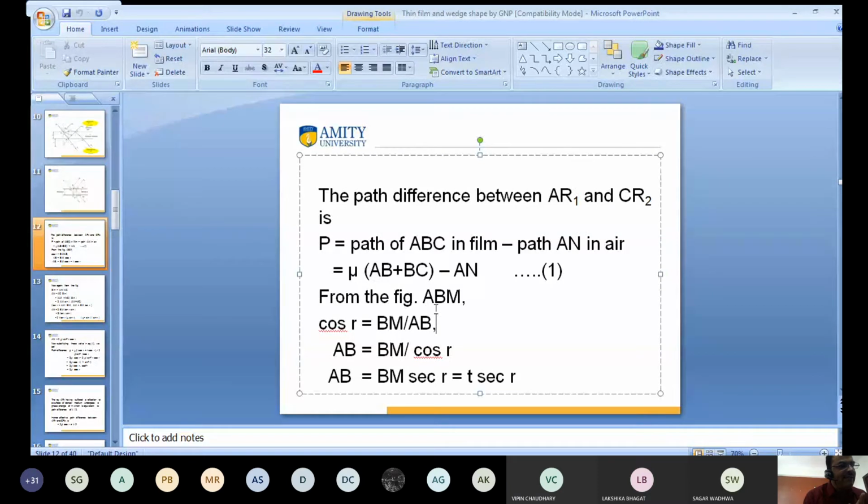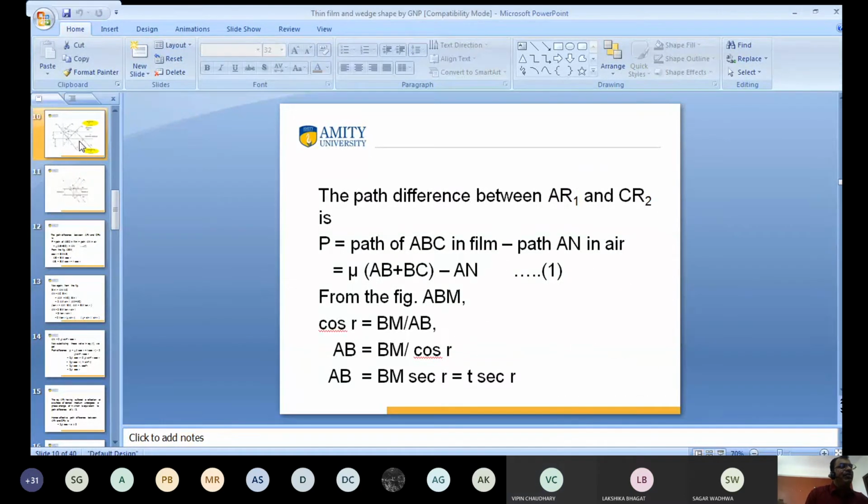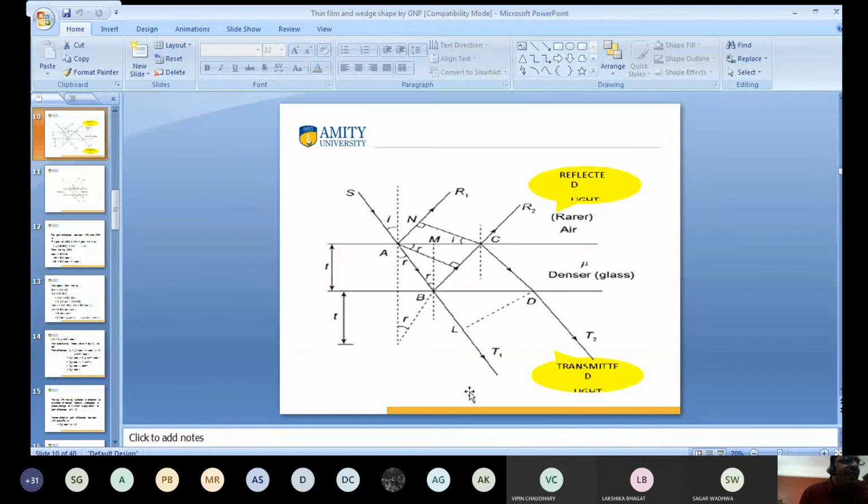Can I write here? Yes, sir. Good. Then, next step, we can write here AB is equal to BM into sec R. Right? Yes, sir. Then what is the value of BM? You know what is BM? Thickness of medium. Yes, thickness of thin film.